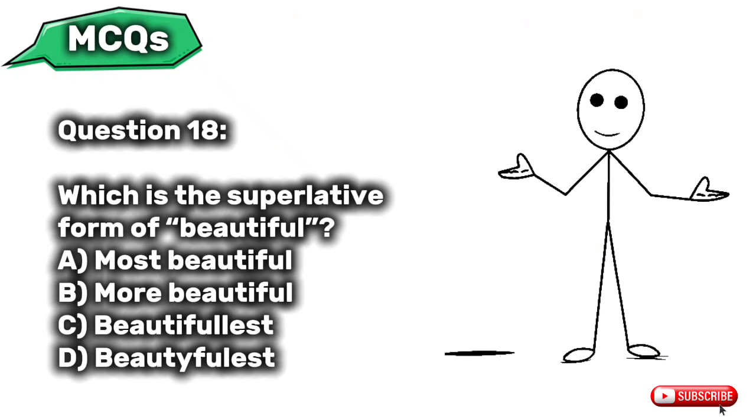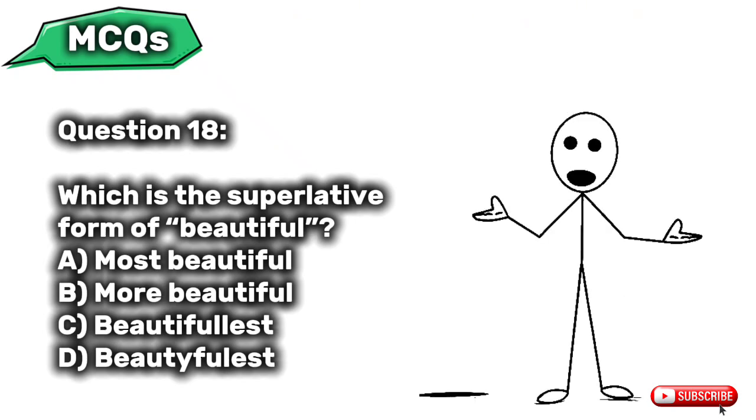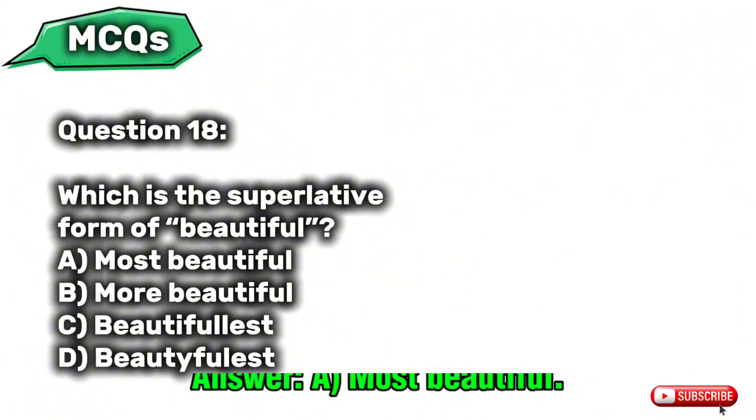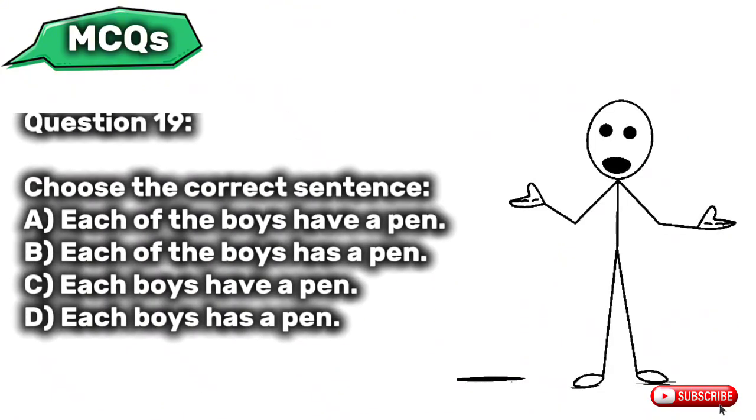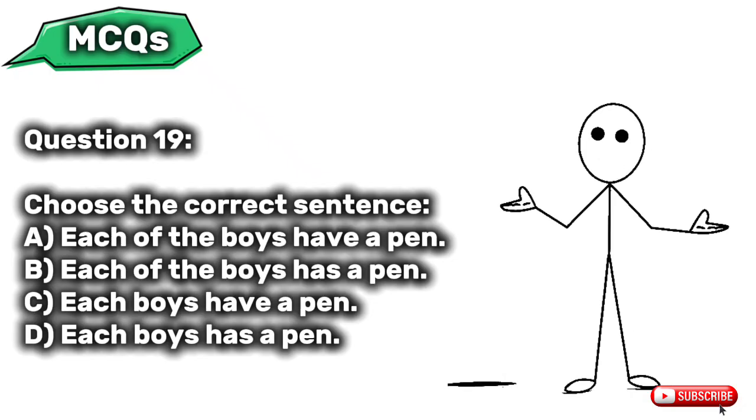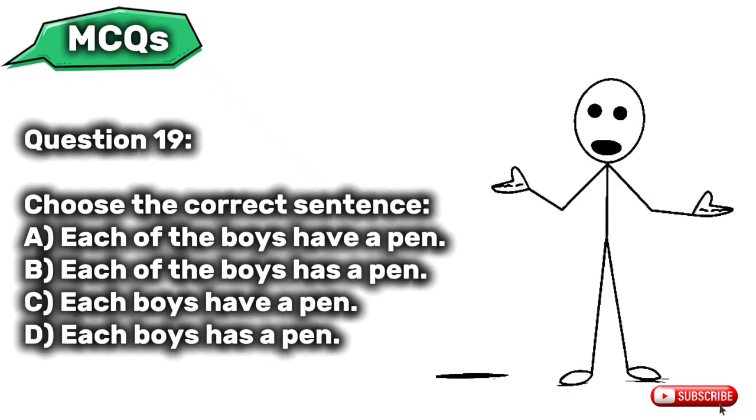Question 18. Which is the superlative form of beautiful? A. Most beautiful. B. More beautiful. C. Beautifulest. D. Beautifulest. Question 19. Choose the correct sentence. A. Each of the boys have a pen. B. Each of the boys has a pen. C. Each boys have a pen. D. Each boys has a pen.